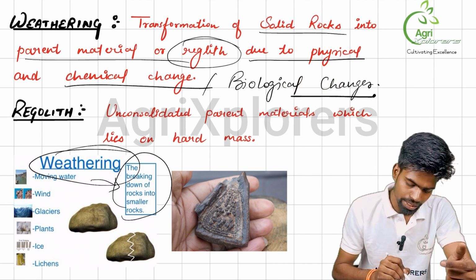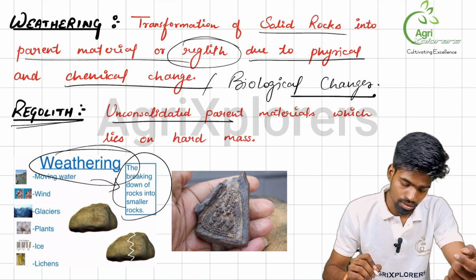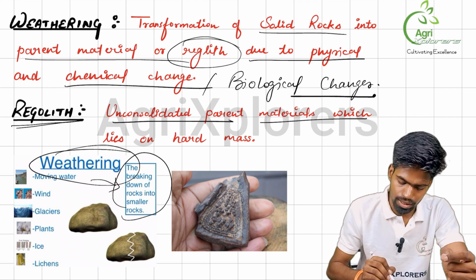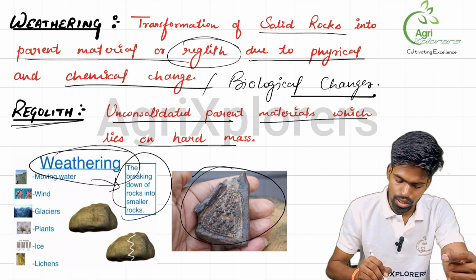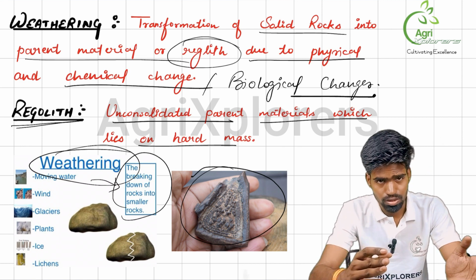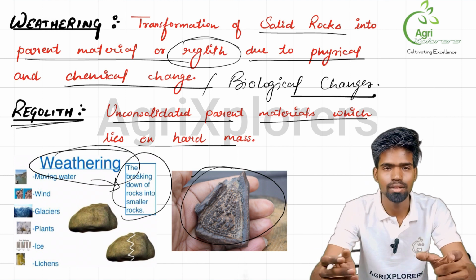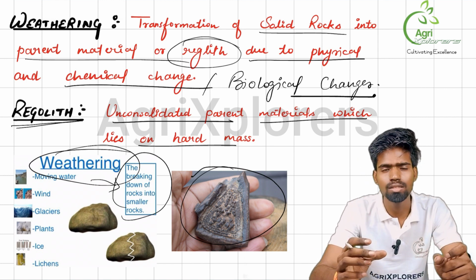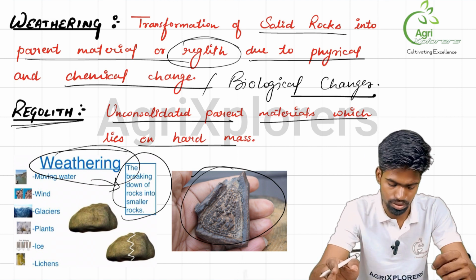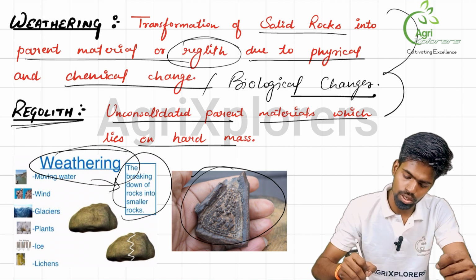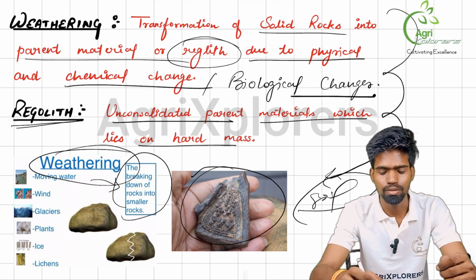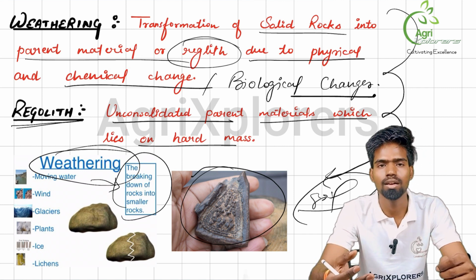And now coming on to regolith. What is regolith? It can be defined as unconsolidated parent material which lies on hard mass. Unconsolidated means loose parent materials. Between the process of rocks to formation of soil, there comes a phase of regolith. Regolith is a loose material present on the surface of hard rocks. So, weathering to regolith, regolith to soil. There are a few other processes as well in between. We will be learning that elaborately further.